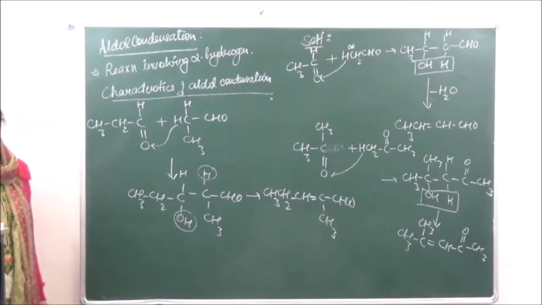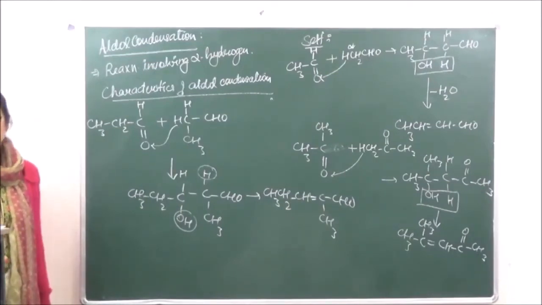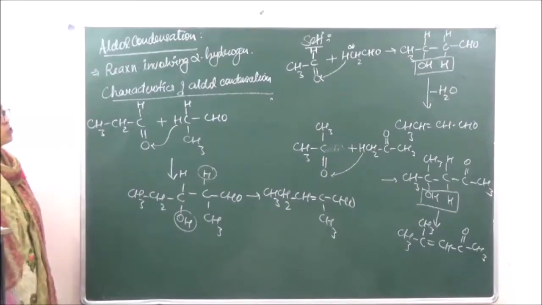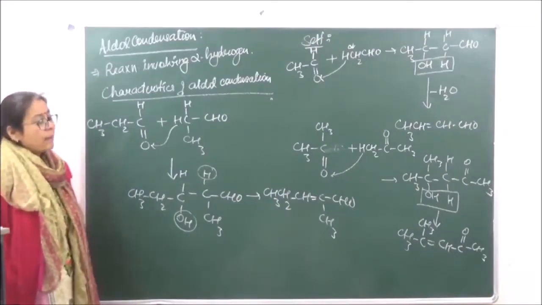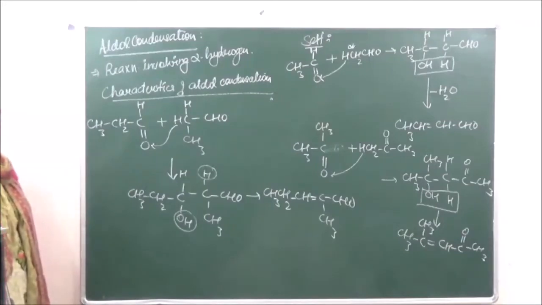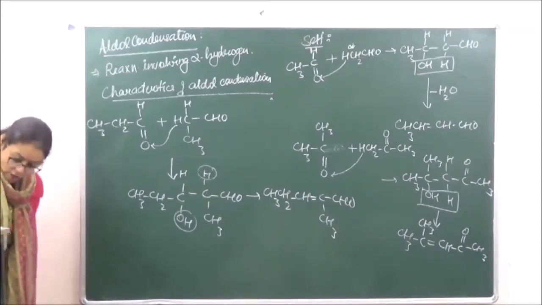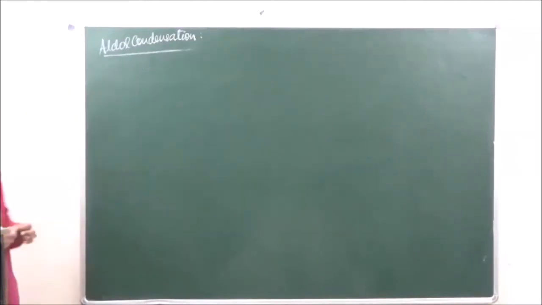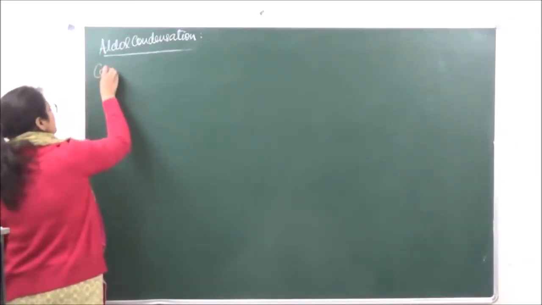So all these are examples of self-aldol condensation in which we are taking two same molecules. Remember that the product will depend upon the alpha carbon atom or the alpha hydrogen atom which is going to be present in any compound. So let's take some examples of cross-aldol condensation.